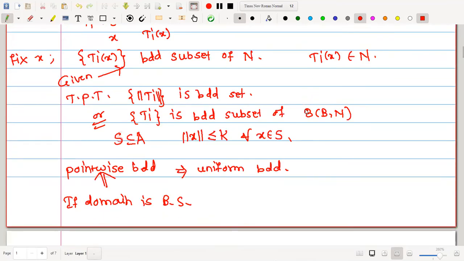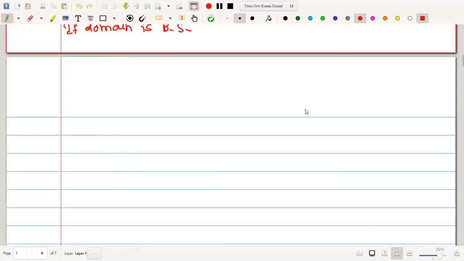The proof of this theorem is given in 3 steps. The steps are very easy to prove. In the first step, we are going to construct one set Fn and we will prove it is a closed subset. In the second step, we will prove that B is the union of Fn. And in the last step, we will go for the proof which we want to do. Let me start. Here we prove the theorem in the following steps. First, step number 1.